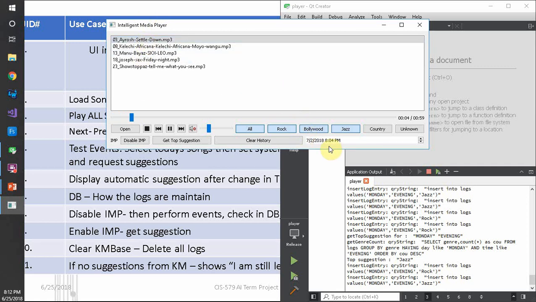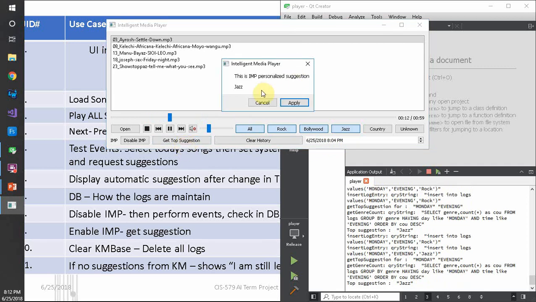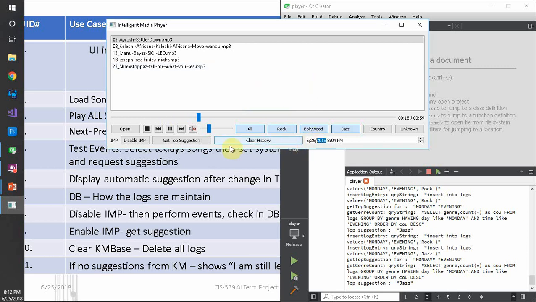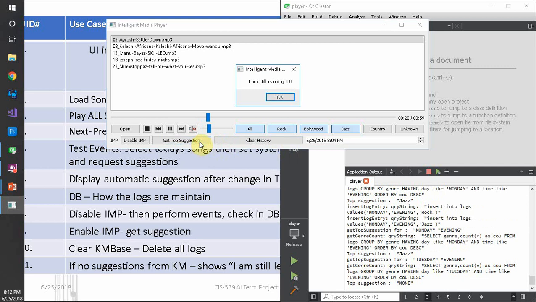If I change the date back to 25th, which is today, and I get the suggestion, it says jazz. But if I do 26th, which is tomorrow, and I ask for the suggestion, it says I'm still learning because I don't have any logs for this date.